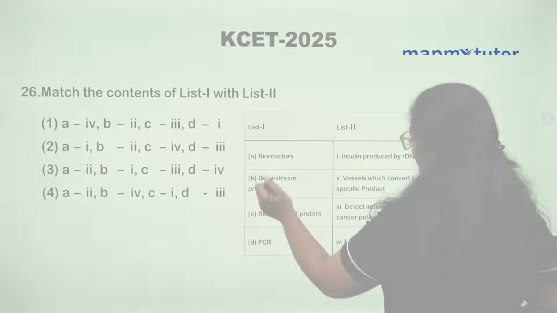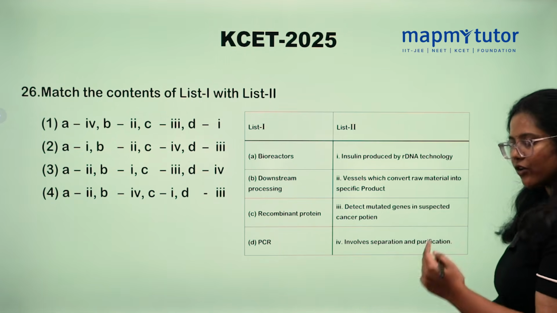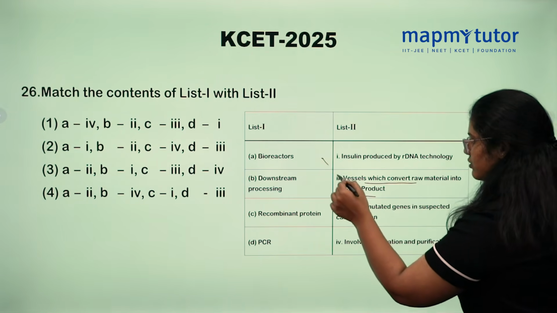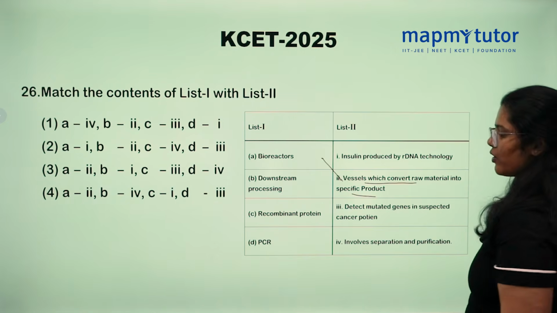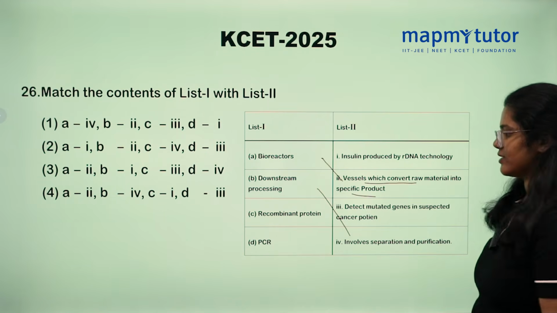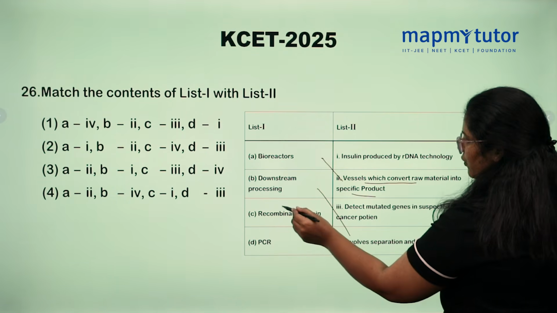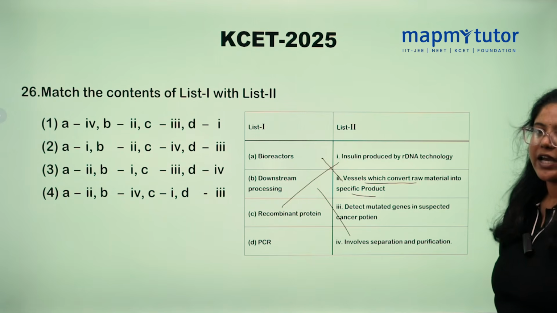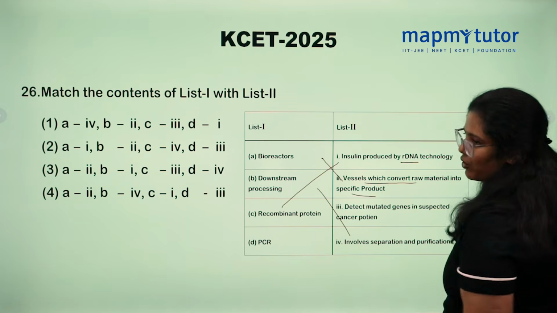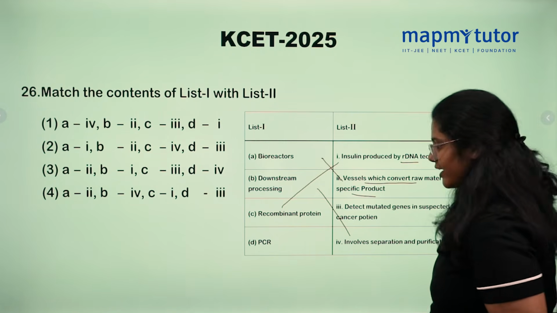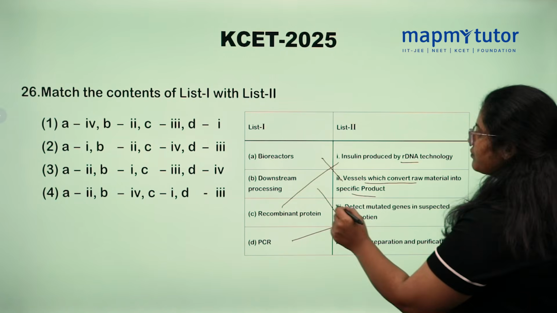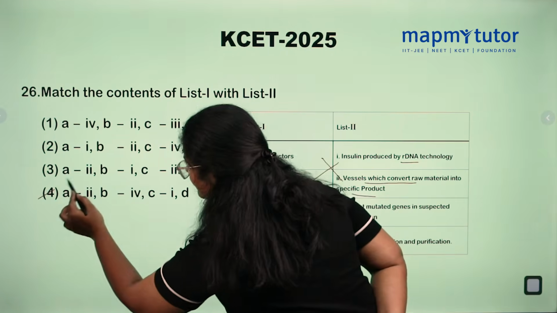Match the following bioreactors. What are bioreactors? Bioreactors are the vessels which convert raw material into specific product. So option number 2. Downstreaming process involved in separation and purification of products. Recombinant protein matches with insulin produced by rDNA technology. What is rDNA? Recombinant DNA technology. PCR. What is PCR? Polymerase chain reaction. Detect mutated genes in suspected cancer proteins. What is the option? Option 4 is correct.